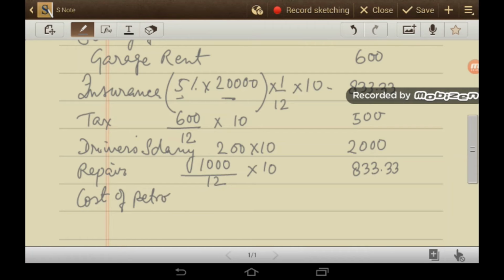Next is cost of petrol. So one car is running for 3000 kilometer, and there are 10 cars, so 3000 into 10, and the cost of petrol per liter is 2, and 1 liter of petrol, a car will run for 10 kilometer. So this is mileage. So 3000 kilometer, taxis 10 in number, and this is the mileage, rupees 2 is the cost for 10 kilometer of run. So this is monthly cost of petrol, 6000.